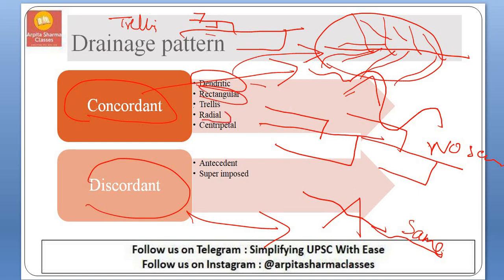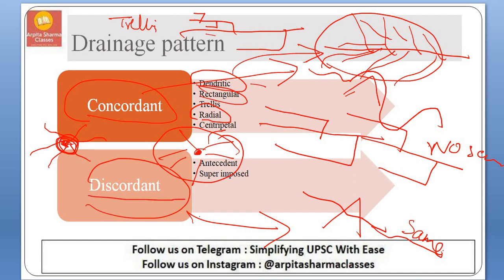Next is radial. In radial, there will be a main river, and from this main river all the tributaries will be going out. So this is radial. And next is centripetal. In centripetal, many rivers from different directions come and join the main river towards the center. So this is centripetal.